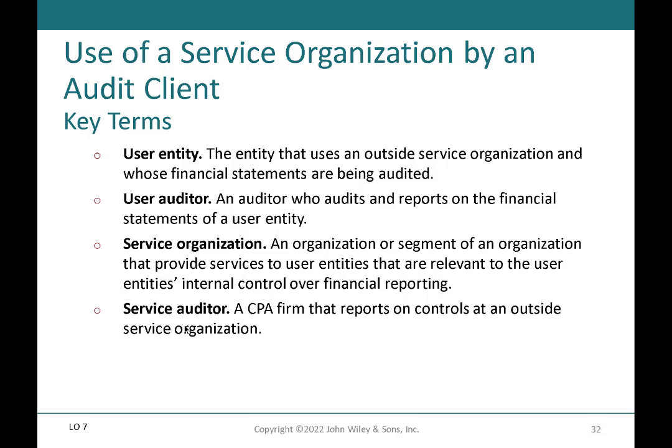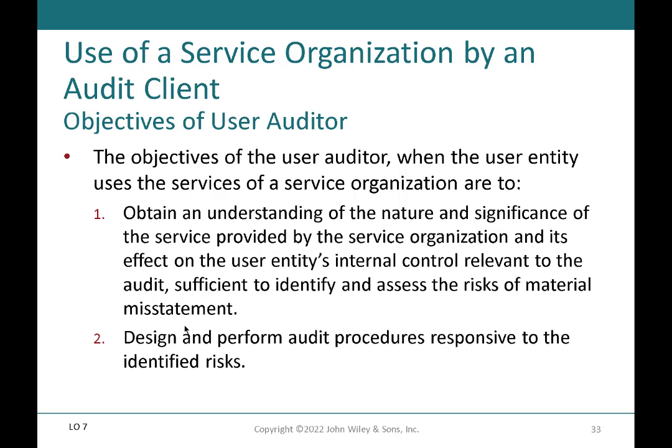How can we have confidence that the payroll is actually being processed correctly if we don't have access to information about the internal control of the payroll provider? So there's a couple objectives that we as the user auditor have when these services have been subcontracted.